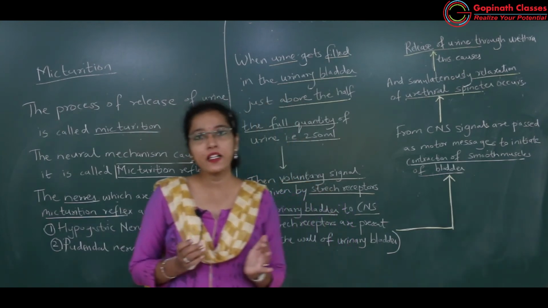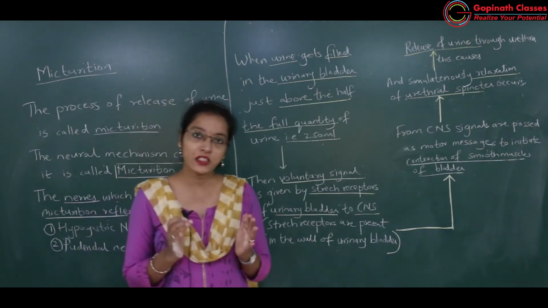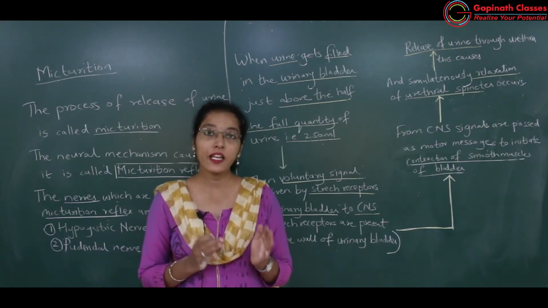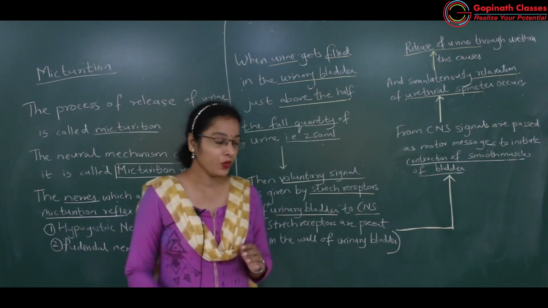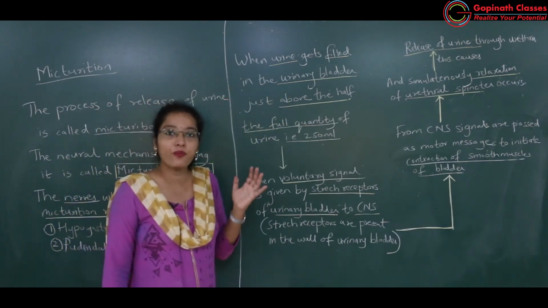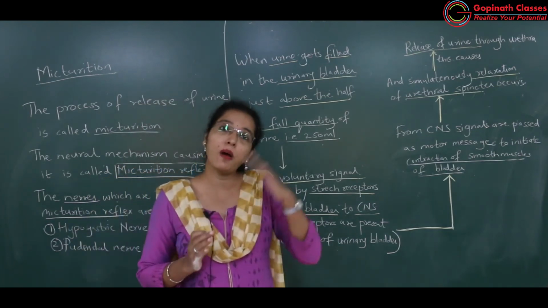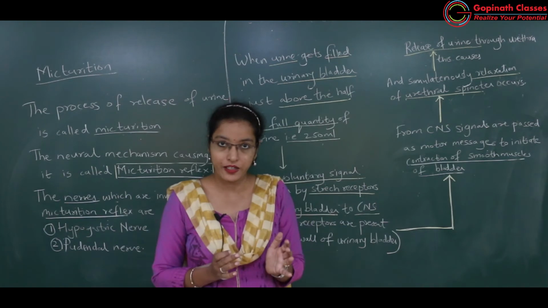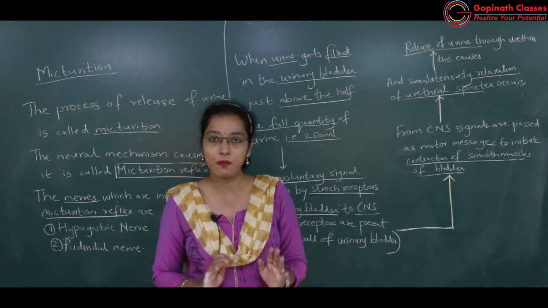Okay, urinary bladder stores urine to some extent for some time, and what is the quantity of urine which can be stored? Max to max 400 ml. 300 to 400 ml of urine is stored in the urinary bladder. Okay, got it? So what happens when the urinary bladder is getting filled up with urine, and if the volume of the urine reaches above half of the total quantity which is stored in the urinary bladder. Total quantity कितना store कर सकता है urinary bladder? 300 to 400 ml of urine.